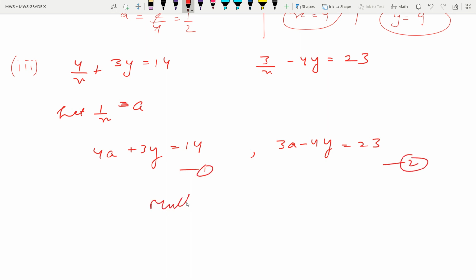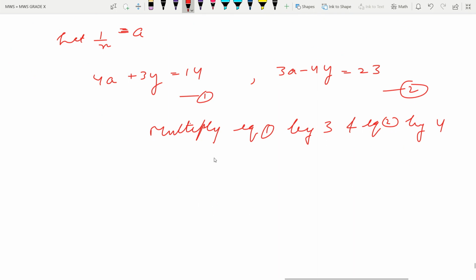Multiply equation 1 by 3 and equation 2 by 4. So 1 I am multiplying by 3, the first equation, and the second equation I am multiplying by 4. Then I will subtract. Okay, so first multiply by 3. So let us multiply this time carefully. So multiply with 3, it will come 12a. Then multiply by 3 plus 9y. Then again multiply by 3, 14 3 is 42.